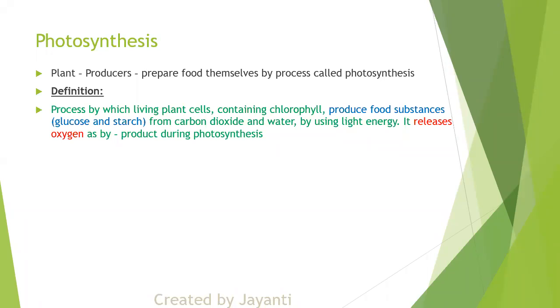So it is preparing glucose and starch. Also, it is releasing oxygen as a byproduct. Now that oxygen is necessary for us, and also for the plants themselves. If you remember, last year we studied the chapter called respiration in plants. What is the meaning of respiration? Breakdown of glucose. So it is breaking down glucose to produce what? Energy in the form of ATP.